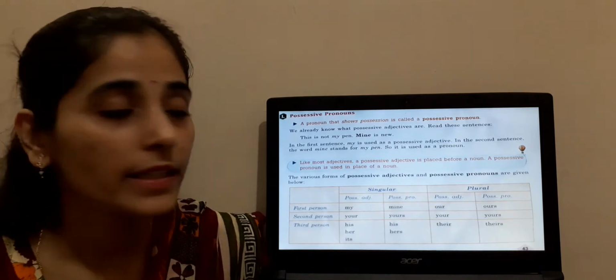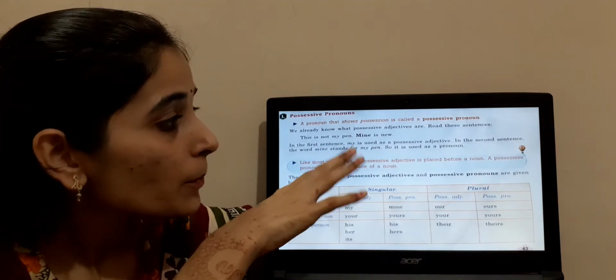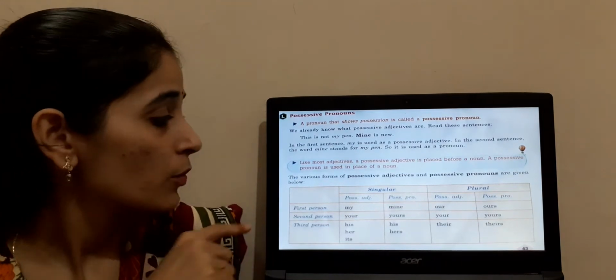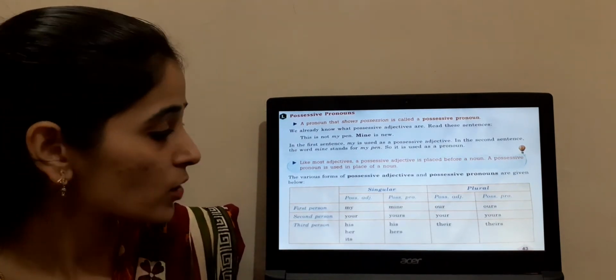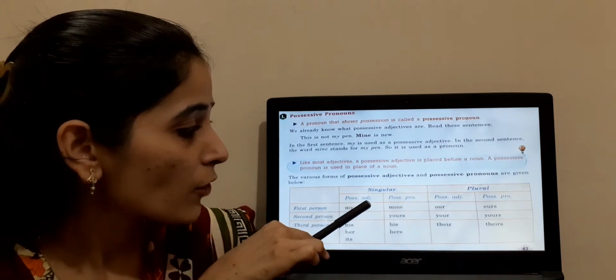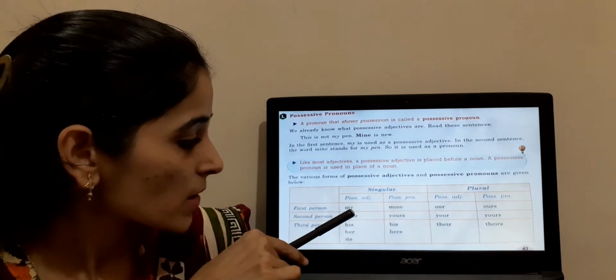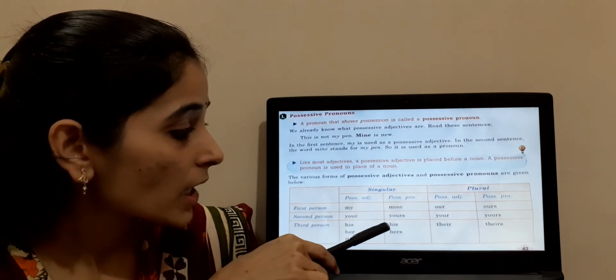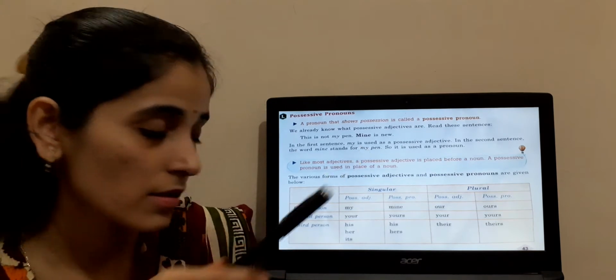Clear? And a possessive pronoun is used in place of a noun. Clear? We'll see this table, then it will be clear to you. First person, second person and third person. Possessive adjectives and possessive pronouns. My, your, his, her, its. Mine, yours, his, hers. Clear?